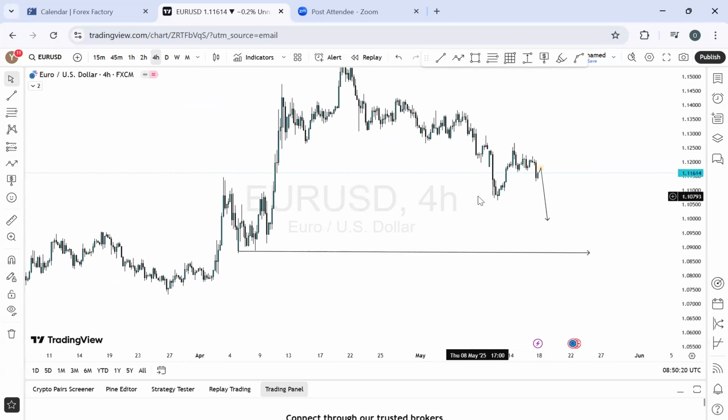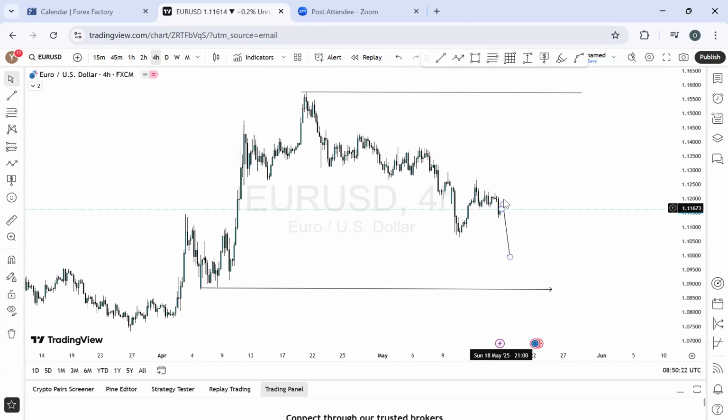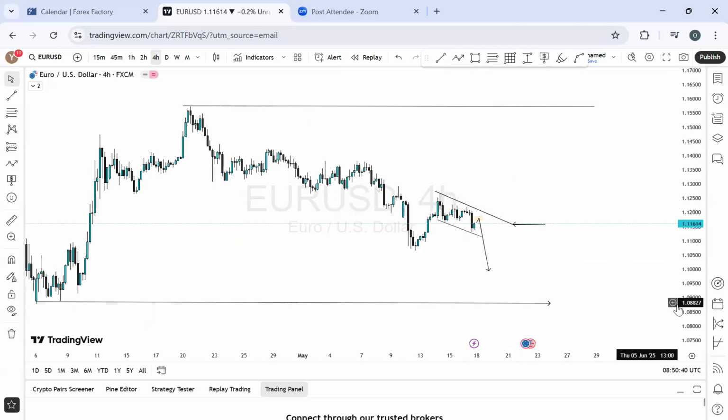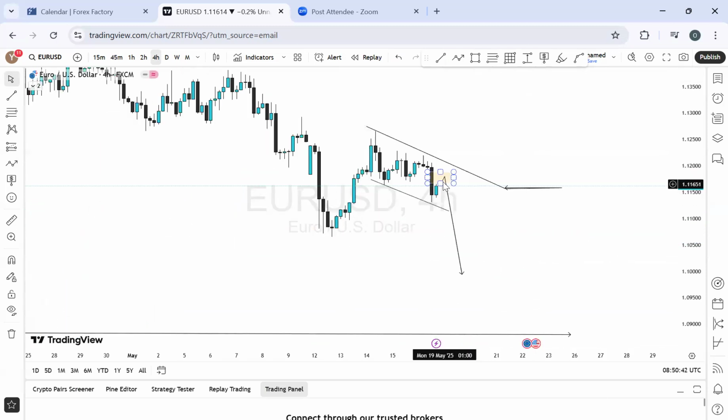Which means we can still expect a little bit of bullish momentum into this price level, because all we have seen in this price range is a series of lower lows and lower highs. All of a sudden the market is trying to do a little bit of a stunt, which is normal in the market for trendline liquidity's sake. So we can expect the momentum to get back into this price level, and when that happens, we can expect more sell momentum from here.